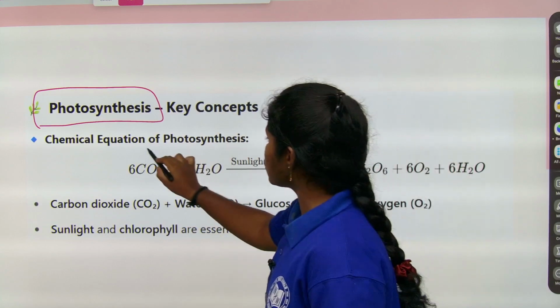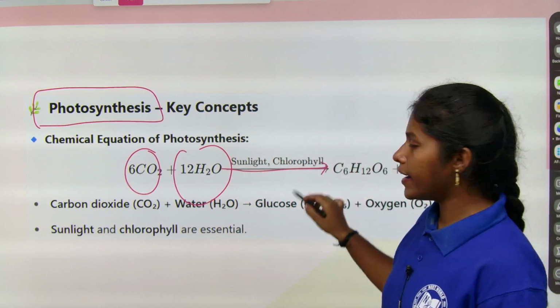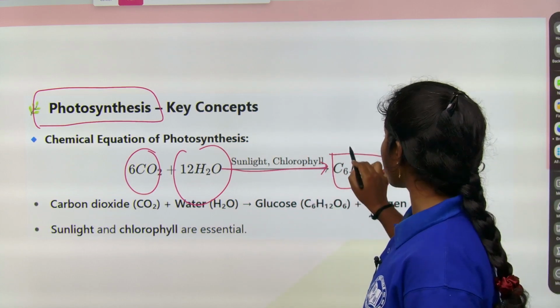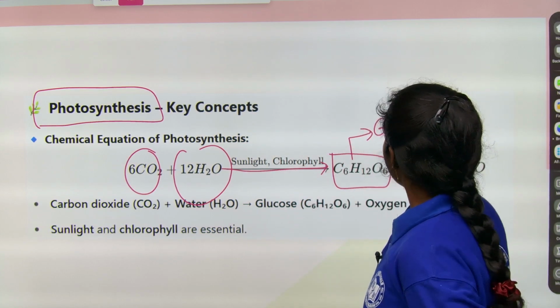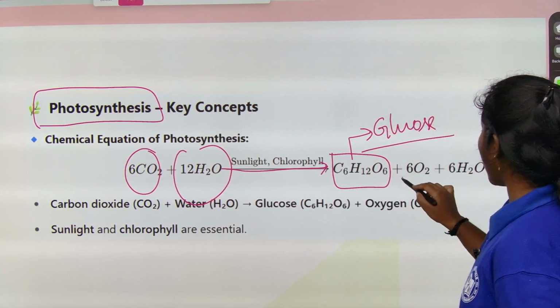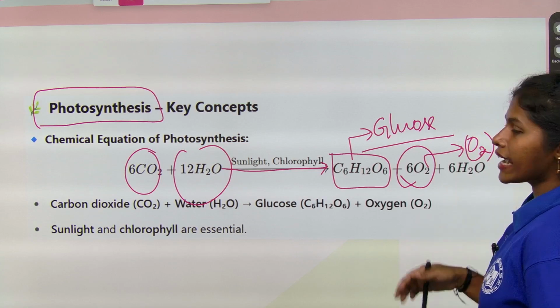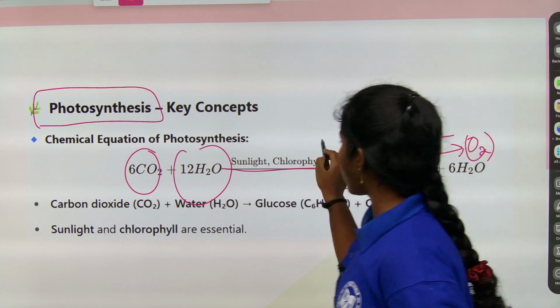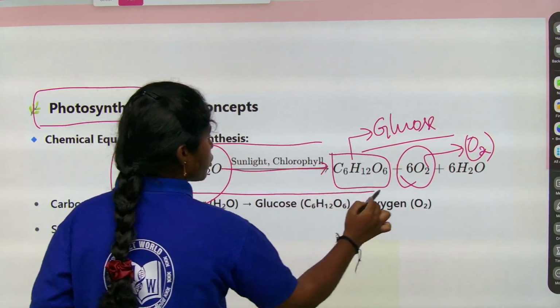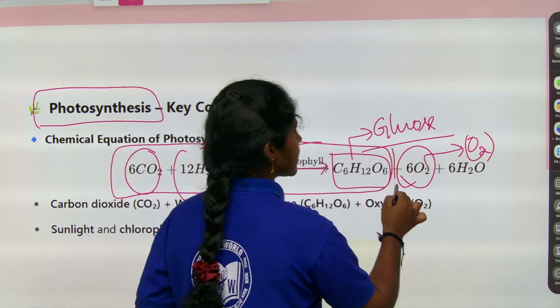So here it is using carbon dioxide and also water in the presence of sunlight and chlorophyll, producing glucose. It is the chemical equation of glucose, right. And it is producing oxygen as an end product. To thank the environment, it is releasing it. So it utilizes everything and produces glucose.